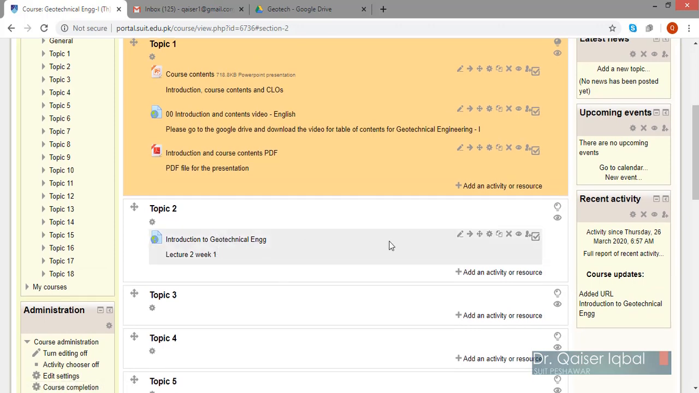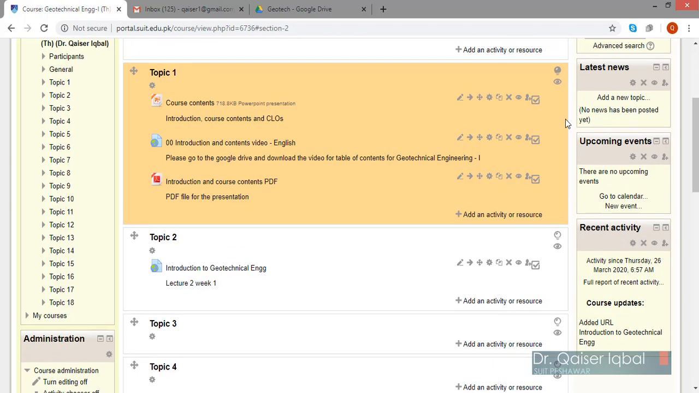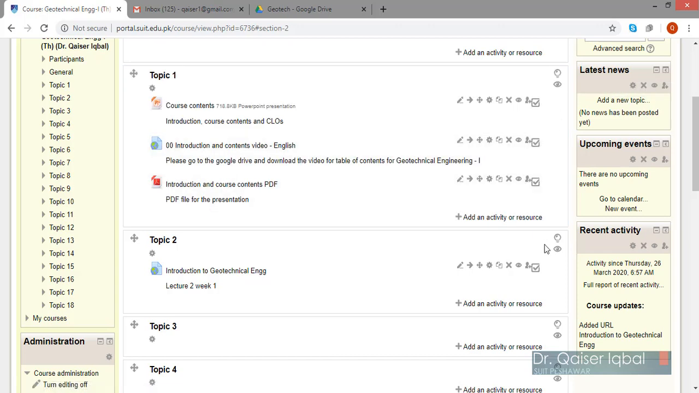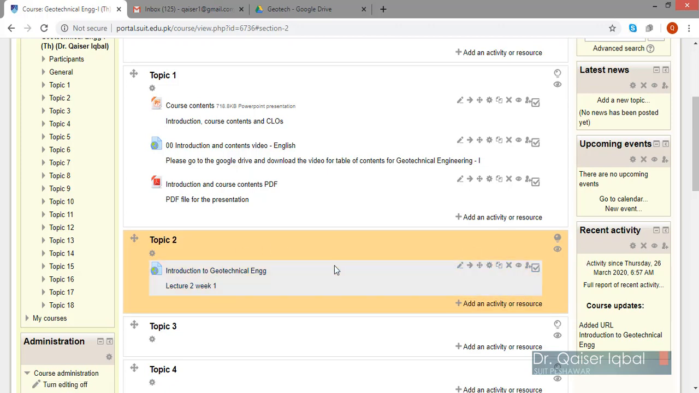So here is the file added. Another thing which I recommend is that whenever you add a new topic, you highlight it. This one is highlighted now, you can see over here, topic 1. I have now added topic 2, so I will unhighlight topic 1 by clicking on this bulb button, and I will highlight this one by clicking on the bulb. So you will see this is now the new topic for the students. If they want to go to this particular PPT file, you will just directly click over here.